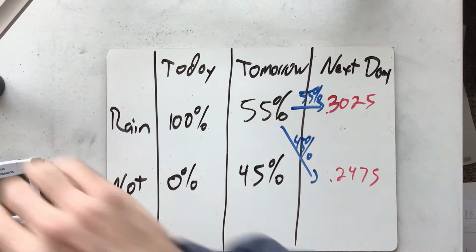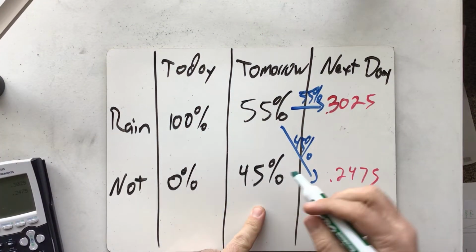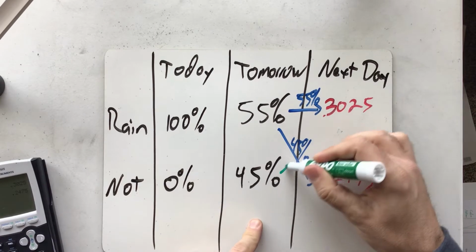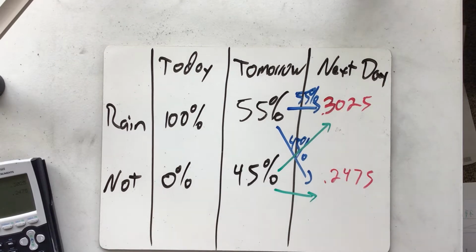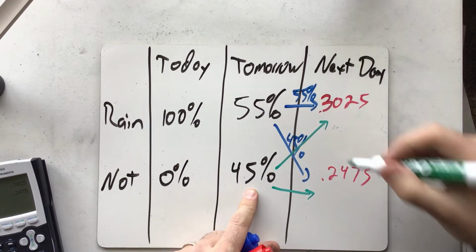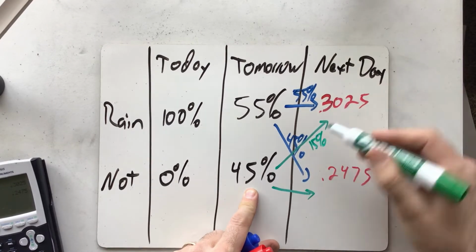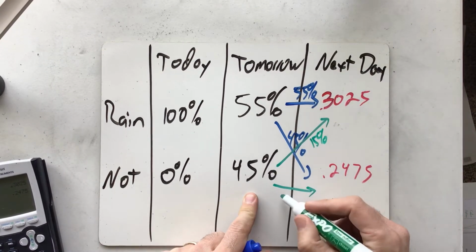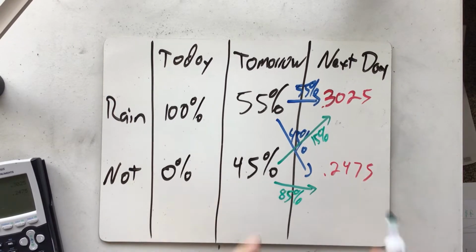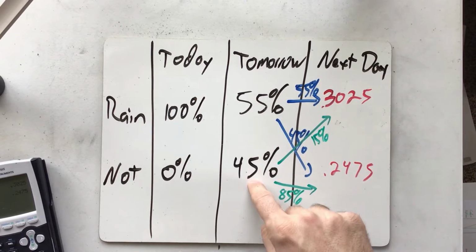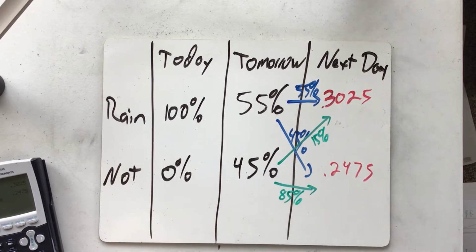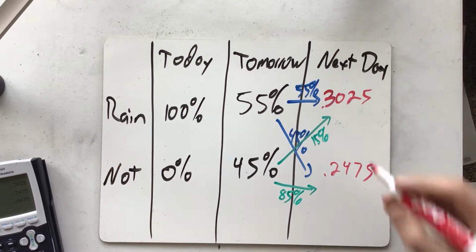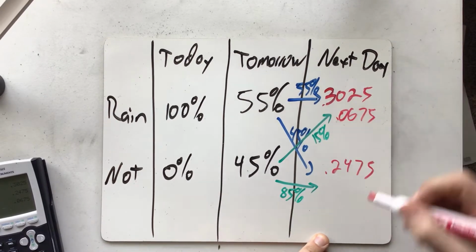But there's another possibility: that you were in the not rain state, in which case you could begin raining or continue not raining. If you're in the not rain state, there's only a 15% chance that you switch to the rainy state, and an 85% chance that you continue in the not rainy state. So the probability of being here is 45%, the chance you went here first, times 15%, which is 0.0675.